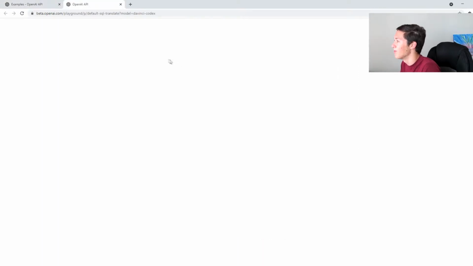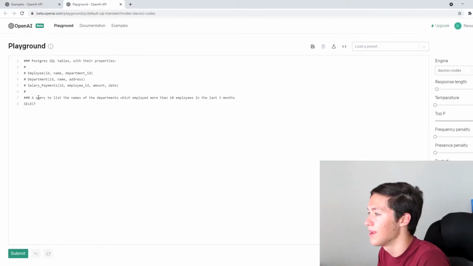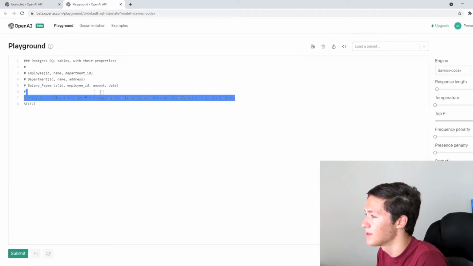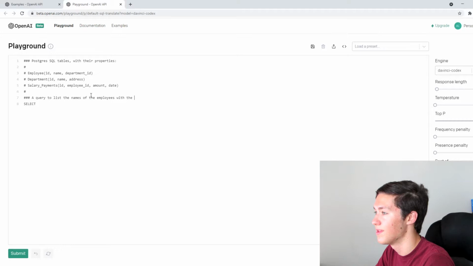So this is pretty cool because if you give it an example of a table, you can have it query various things. Let's say a query to list the names of the employees with the highest salary payment amounts.